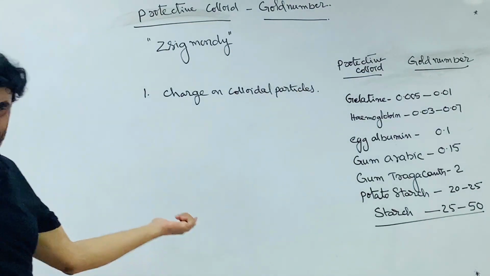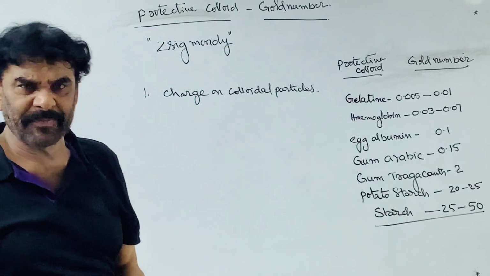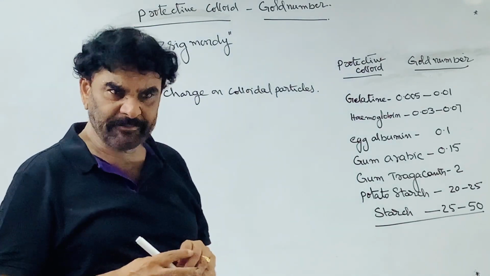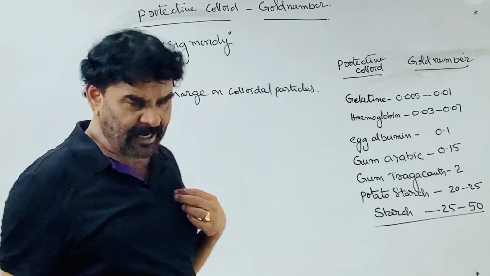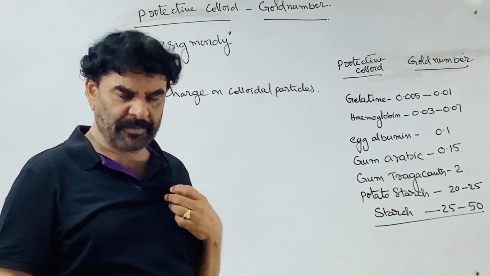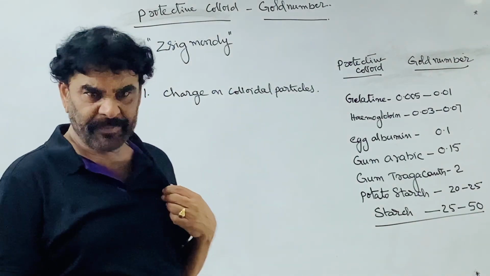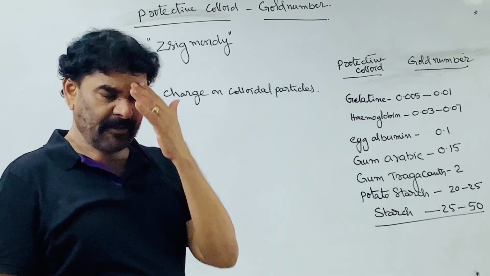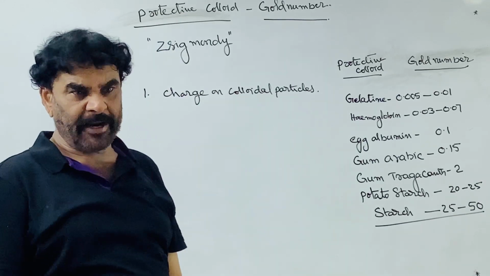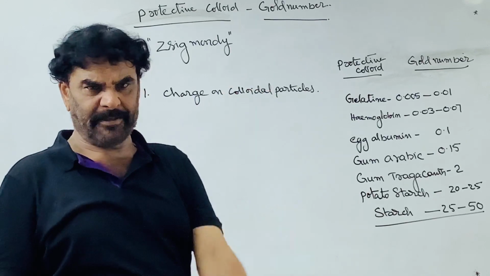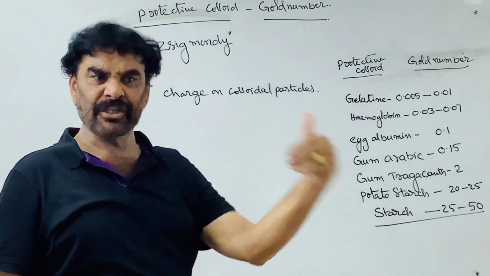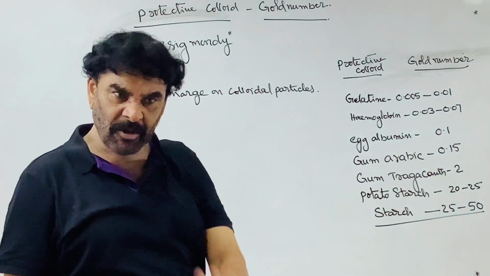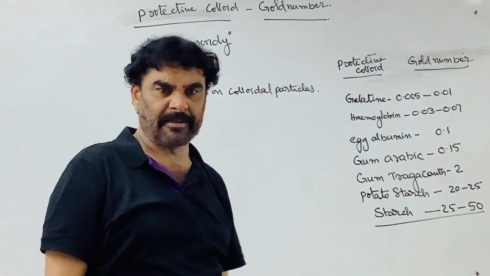Like lyophobic colloids, lyophilic ones also have a charge. That is, starch is a negatively charged colloid. Gelatin is a lyophilic colloid, a negatively charged colloid, and gum is a negatively charged colloid. Whatever four or five I named, those are all lyophilic colloids.